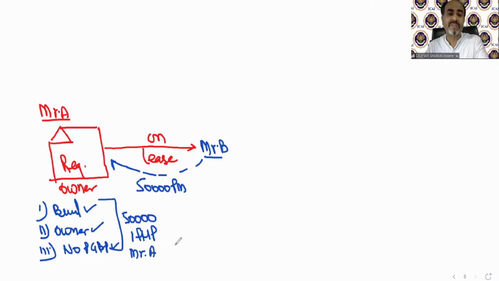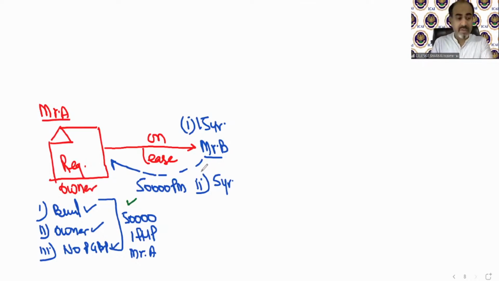Now this lease provision will affect Mr. B's position, not Mr. A's. So there are two situations. If this lease has been given to Mr. B for 15 years, and if this lease has been given to Mr. B for 5 years, it does not affect in any way the treatment in the hands of Mr. A. In case of Mr. A, 50,000 per month is going to be taxable under income from house property, irrespective of the fact that the lease has been given for 15 or 5 years. The situation will change for Mr. B, not Mr. A.